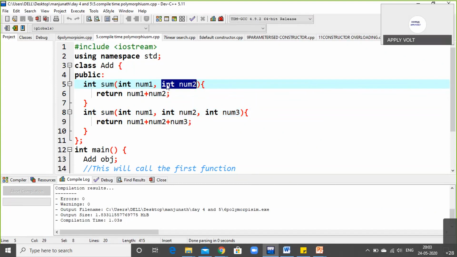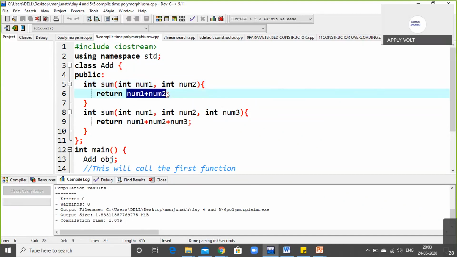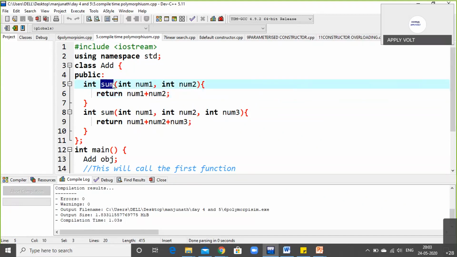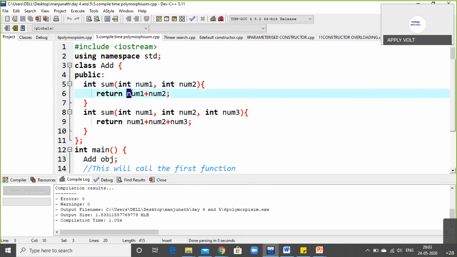This will help you to do the calculation. What does it return? Number 1 plus number 2. It is just simple, like an arithmetic operation. So I will take an example, example 5. The first function or method will store the value of number 1 and number 2 as 10.